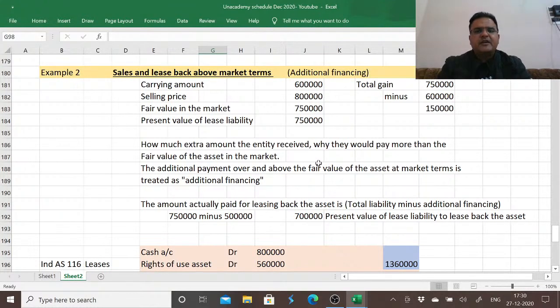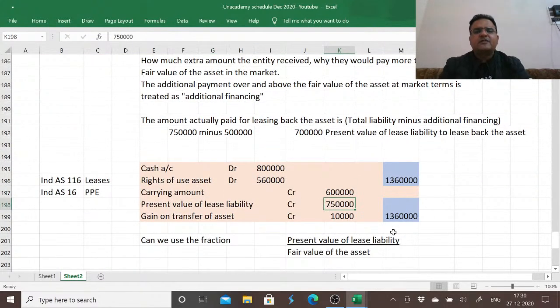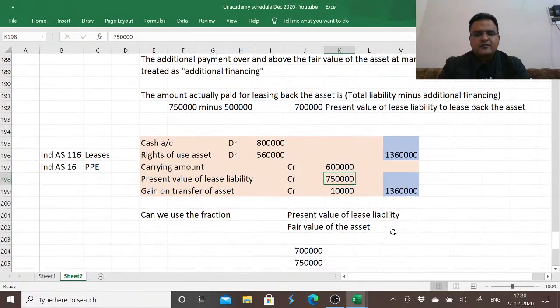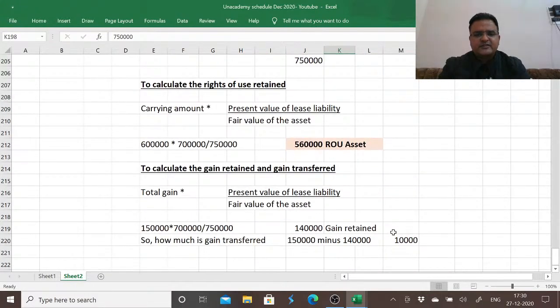So when we make the payment against the additional financing, we do not include it as part of the present value of lease liability which we are agreeing to pay to lease back the asset. So we are agreeing to pay to lease back the asset only 7 lakh rupees, but we will be liable to pay 7,50,000. So this additional 50,000 we are paying is for the additional finance we have received in today's terms. So this is how we deal with sale and leaseback transactions.